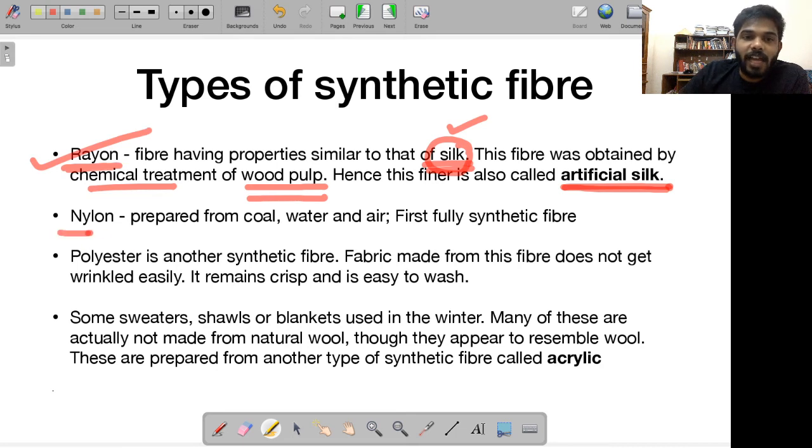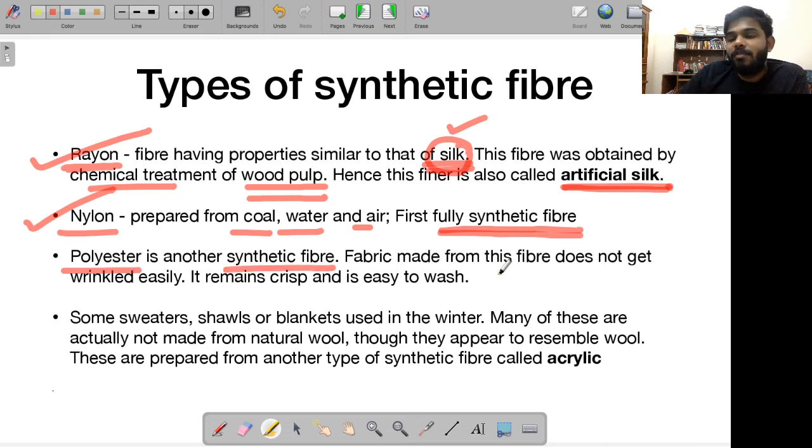Then next you have nylon. This is prepared from coal, water, and air. This is the first fully synthetic fiber that was ever created by human beings. Of course, nylon ropes, etc. You might see this is your nylon. Then you have polyester. This is another synthetic fiber.